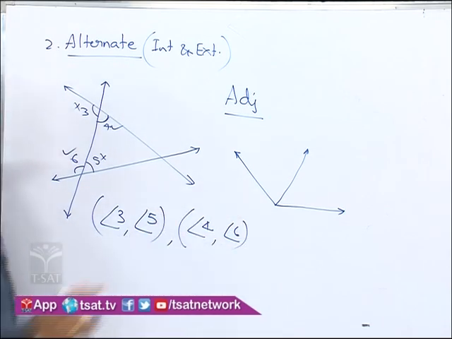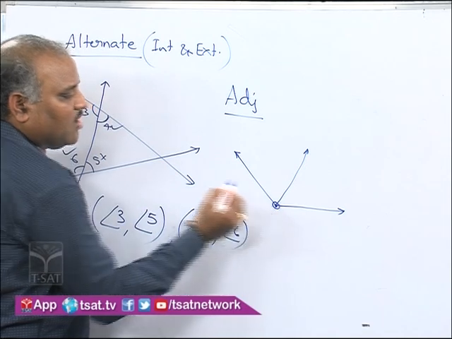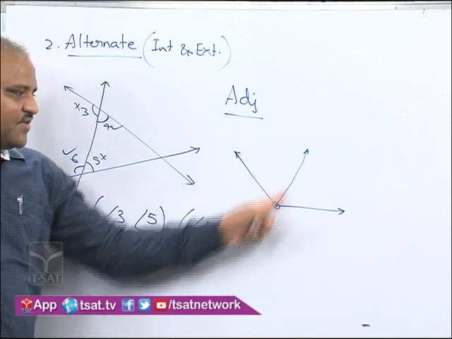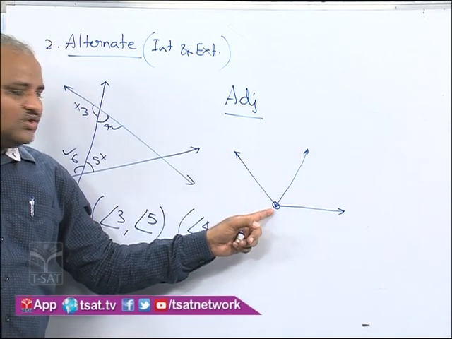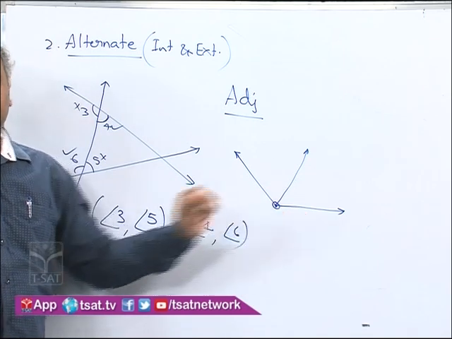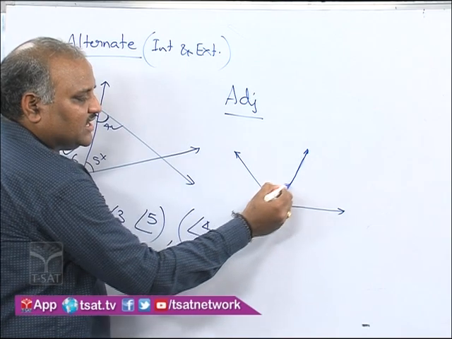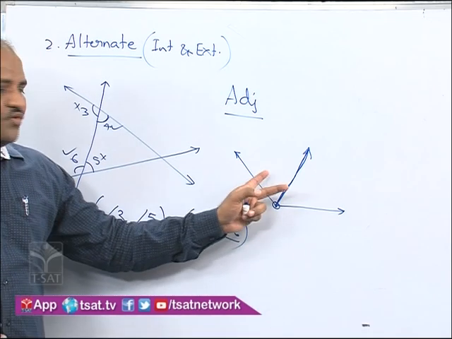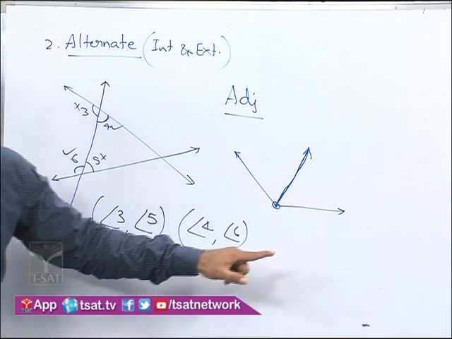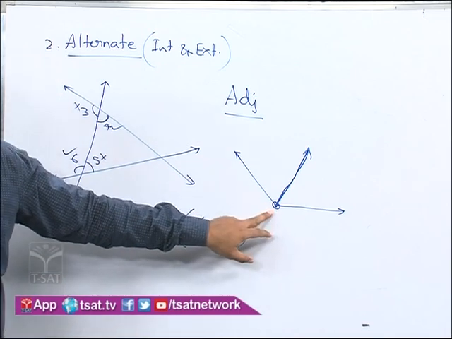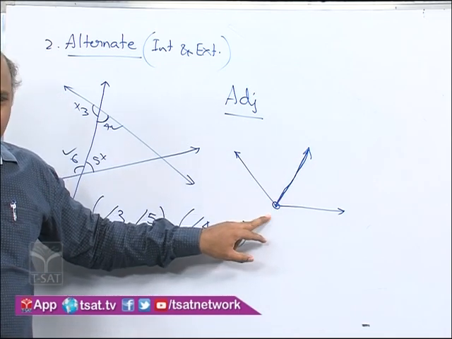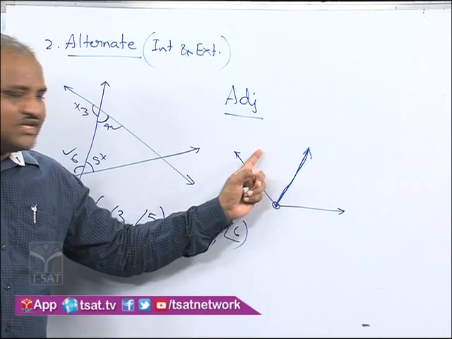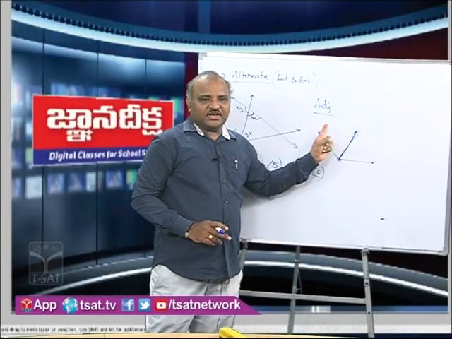Adjacent angles must have one vertex in common. This is the vertex of one angle here, and for the other angle also this is the same vertex. So the vertex must be common for both the angles, and you can see clearly that this is the common arm for both the angles. So for two angles to be treated as adjacent angles, they must have one common vertex and one common arm. But you can observe here their interiors are totally different. We don't have even a single point common for these two interiors.